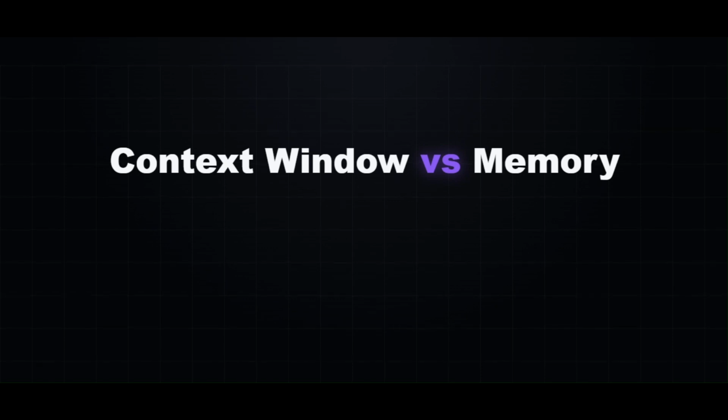Have you ever heard someone say, "ChatGPT has memory now?" And then someone else replies, "No, that's just a context window." Sounds like the same thing. They are not. And this confusion causes people to misunderstand how modern AI actually works. In the next few minutes, you'll never confuse context window and memory again.